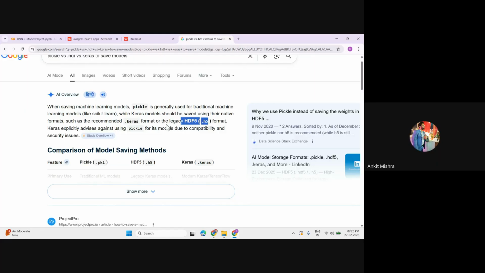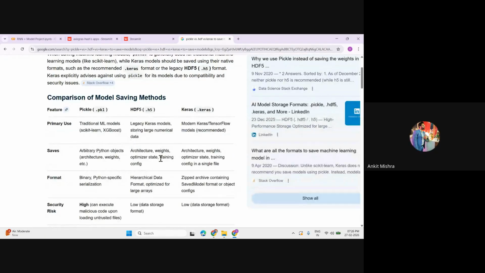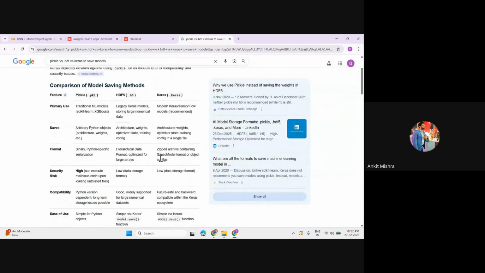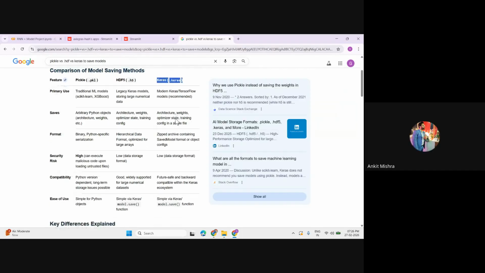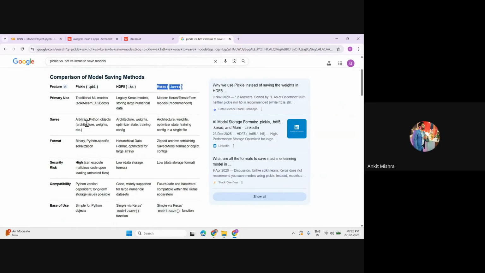Okay. So in the last class, for the CNN model, we used the model.h5 format. In the previous ML class, we used the Pickle format. This time we will use the Keras format so that you can understand we can use any sort of technique for model saving. But when it comes to deep learning, we have to use the H5 format, and the second one is the .keras format. You can take a reference of this one, right?